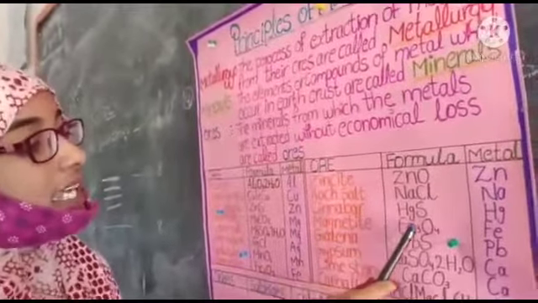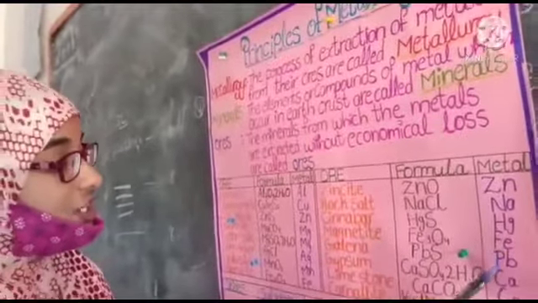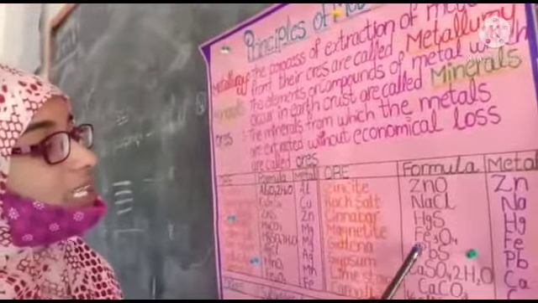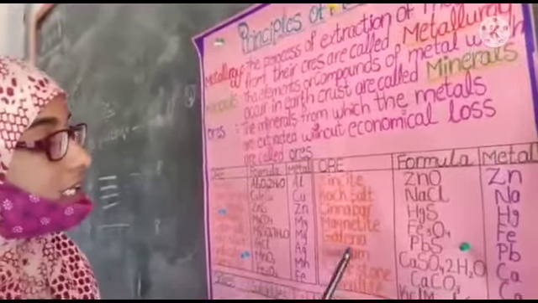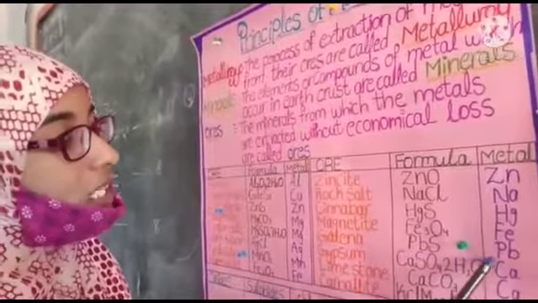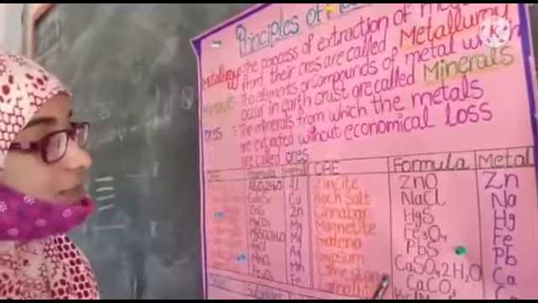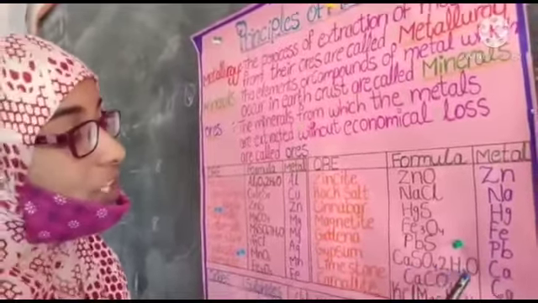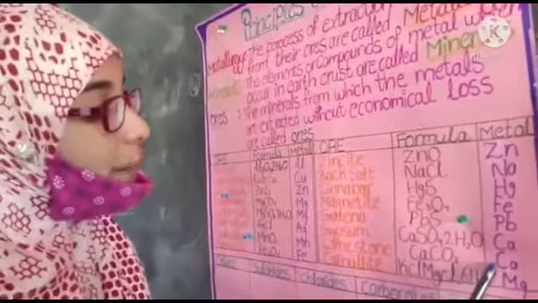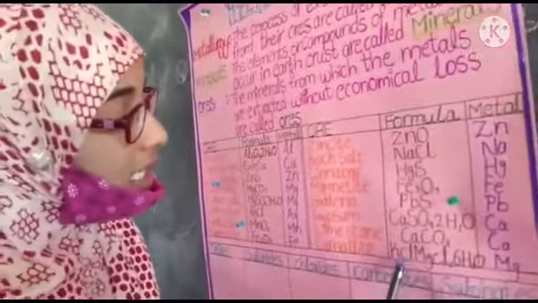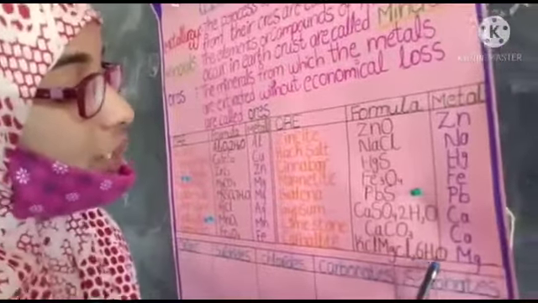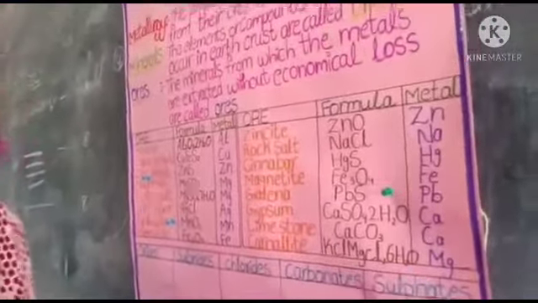Cinnabar, the formula is HgS, we get the metal Hg. Magnetite, the formula is Fe3O4 and we get the metal iron. Galena, PbS and we get the metal lead. Gypsum, CaSO4·2H2O and we get the metal calcium. Limestone, the formula is CaCO3 and we get the metal calcium. Carnallite, the formula is KCl·MgCl2·6H2O and we get the metal magnesium.